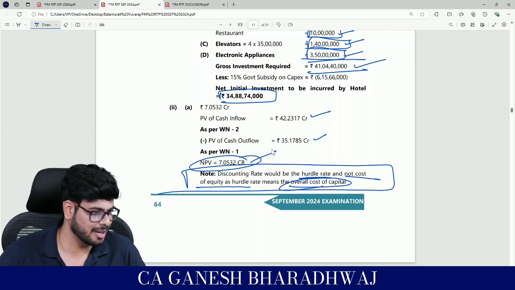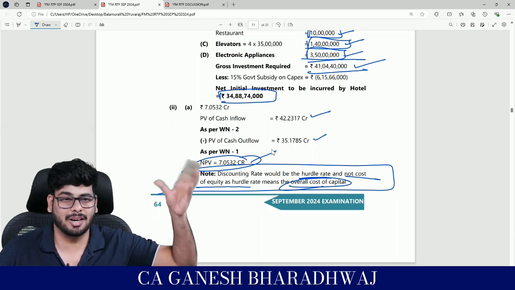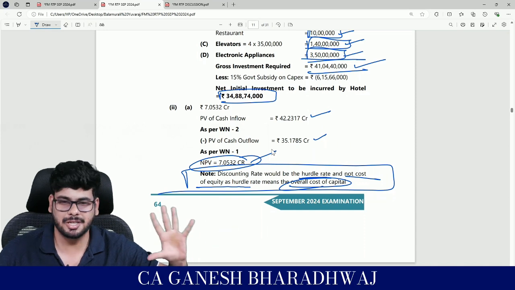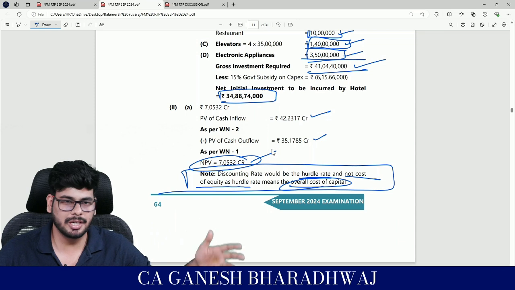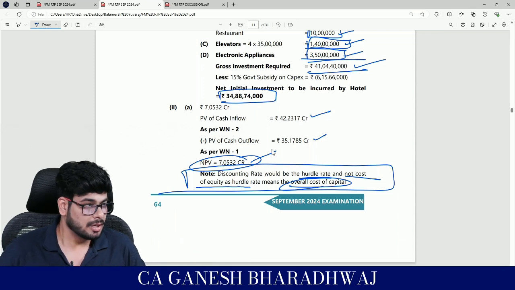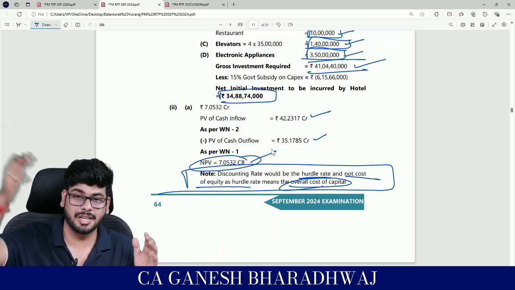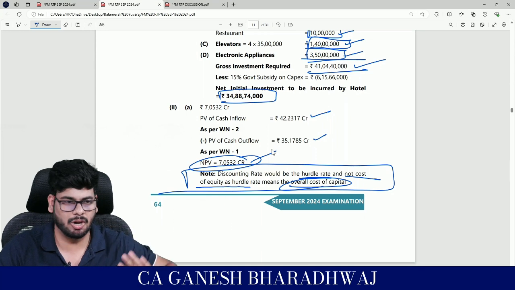Is there a formula for calculating IRR? There's no formula for calculating IRR. Now don't tell me about accounting rate of return, 1 by, that is all some approximation only. IRR cannot be exactly computed. You only need to use trial and error. Do you know that based on the trials you use, the answer will change? 15-20, 15-30, more the spread, more the inaccuracy. You need to keep it lesser, but anyways, all of that apart.